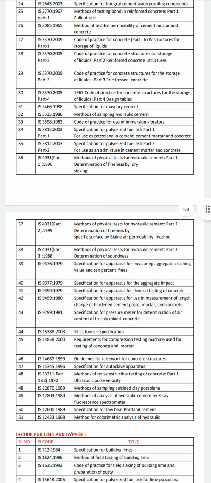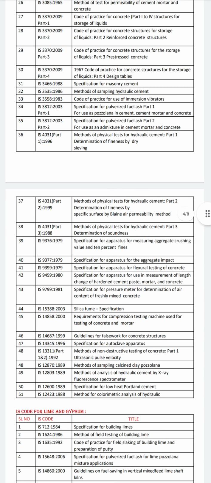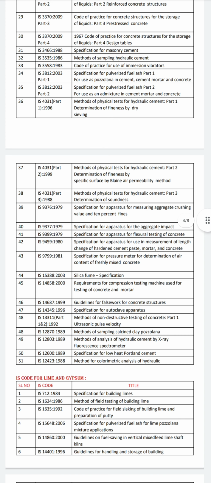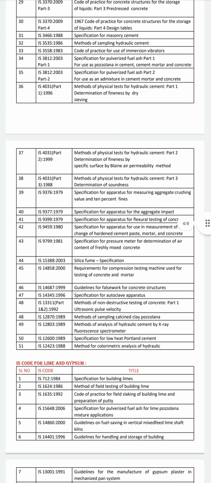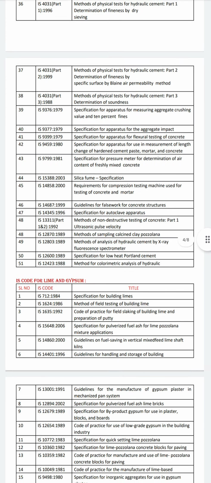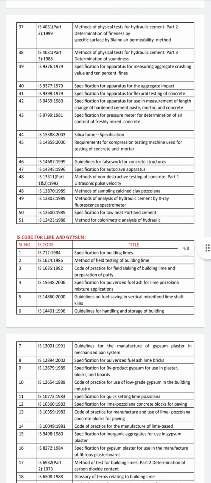Now we have seen the various types of IS codes for this, and the next one is IS codes for lime and gypsum. The first IS code is IS 712, which is from 1984. The title of this code is Specification for Building Limes. The second one is IS 1624, from 1986. The title is Method of Field Testing of Building Lime.